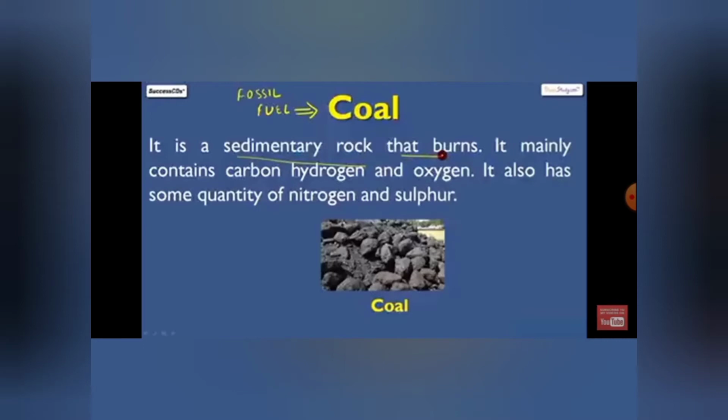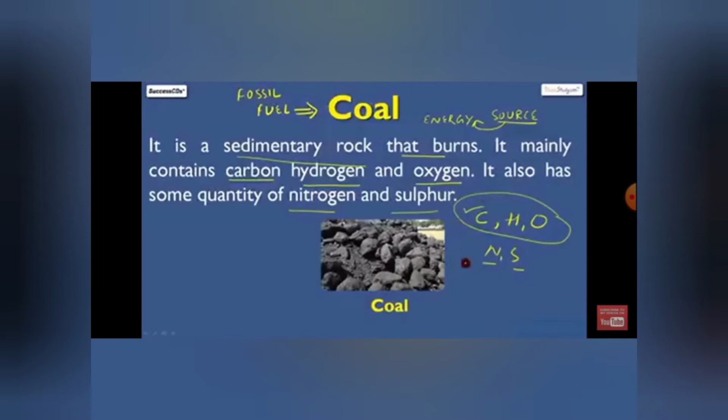Coal contains carbon, hydrogen, and oxygen in a bulk amount or in a large quantity, and it also contains nitrogen and sulfur, but the percentage of these two elements, that is nitrogen and sulfur, is very less. So if we consider the basic constituents of coal, we can say that coal basically consists of carbon, hydrogen and oxygen in a large amount, and nitrogen and sulfur in a very small amount.